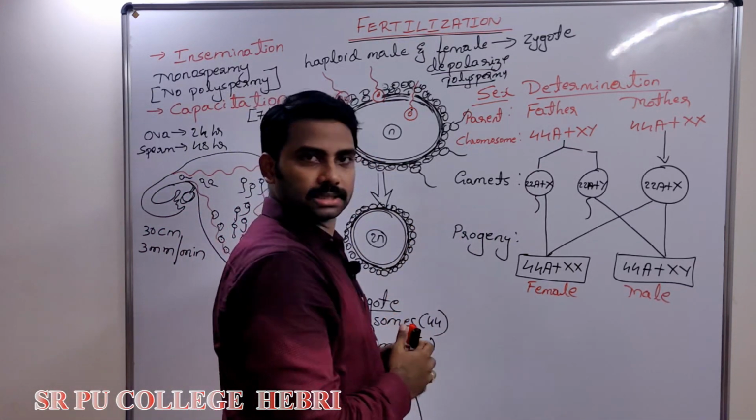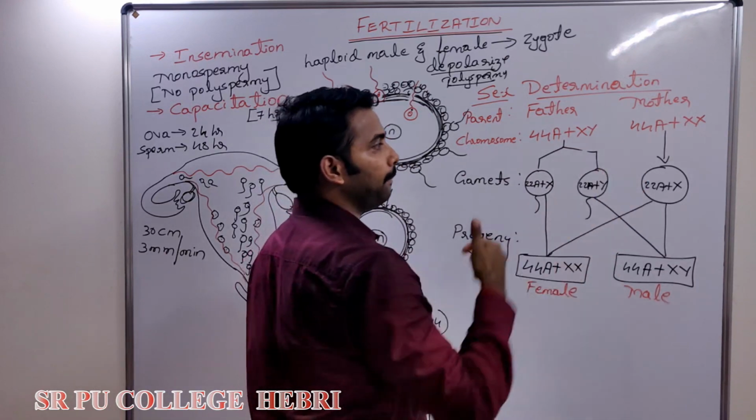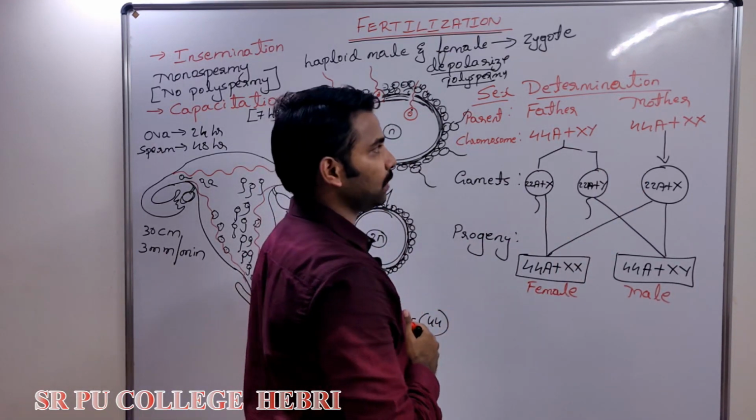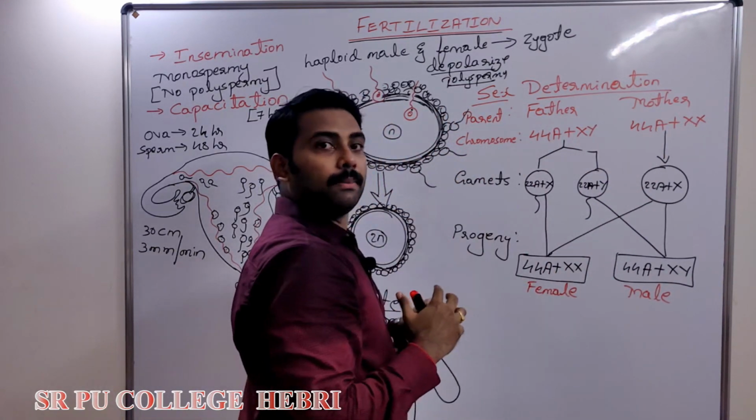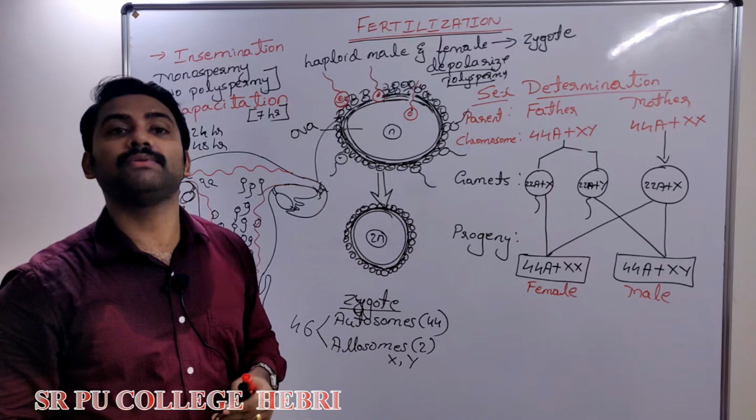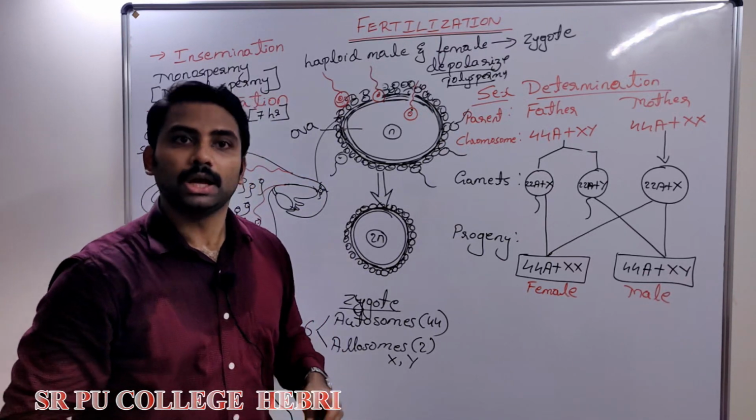And in this case, which partner plays the main role in deciding the sex of the baby? Is it the father or mother? Of course, father. But the mother is blamed for giving birth to a female baby, right? Is that right?